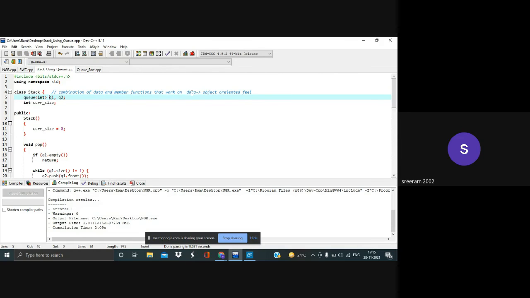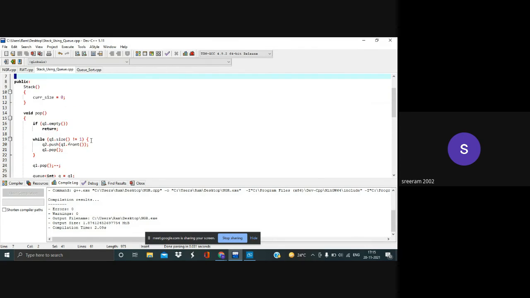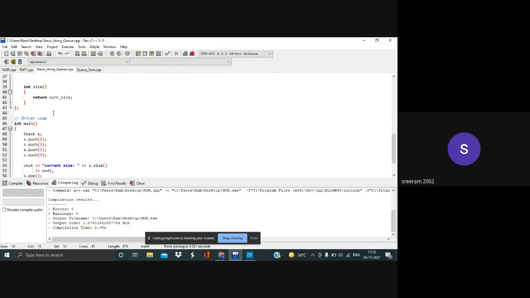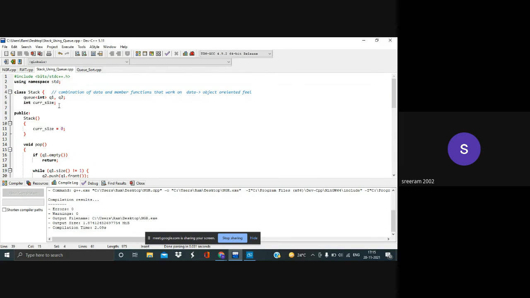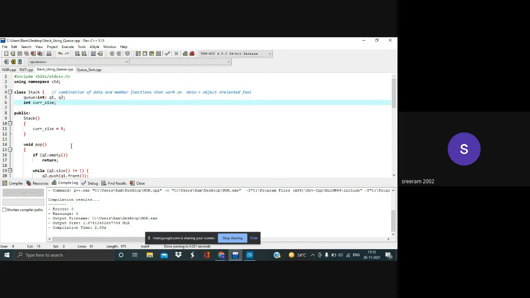As you can see, we have a queue and we have current size. So this will be our data. And then the functions below this, we have our pop function and we have our size function. We'll manipulate this data in the necessary way to get some answer.